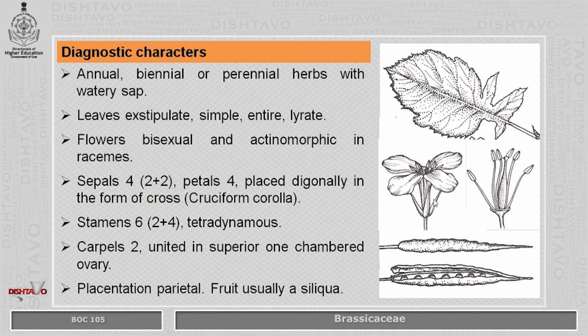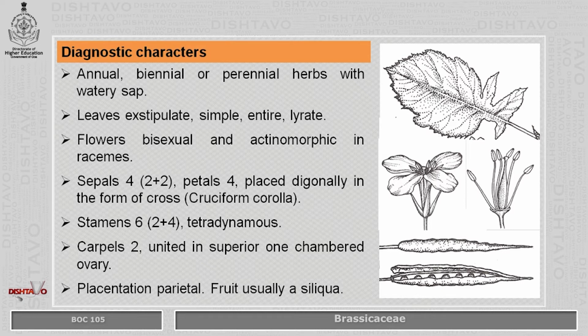You can see in this picture, the 4 petals are arranged diagonally, 2 opposite to each other, to form a plus kind of structure. This kind of arrangement of corolla is called cruciform corolla, which is one of the diagnostic features of family Brassicaceae, which was earlier also known as Cruciferae.